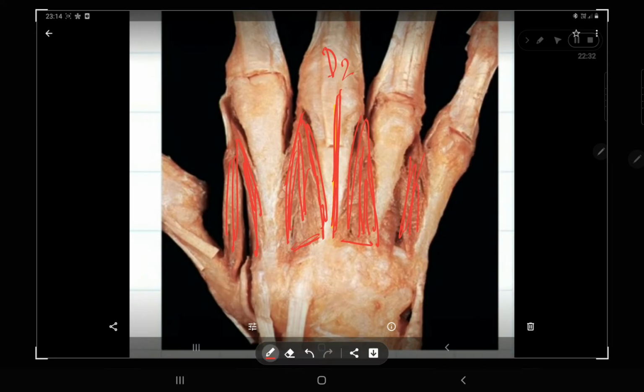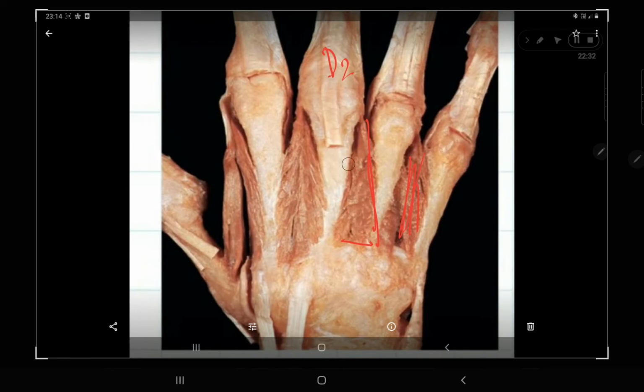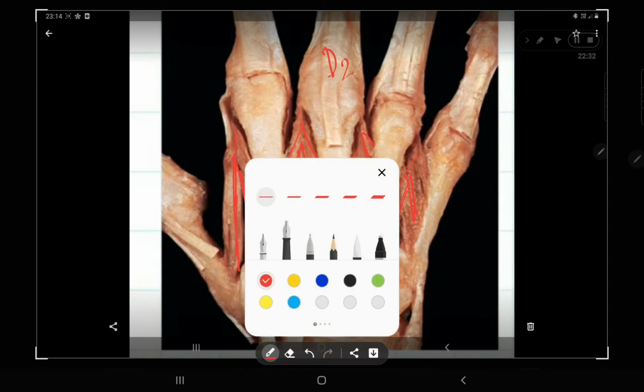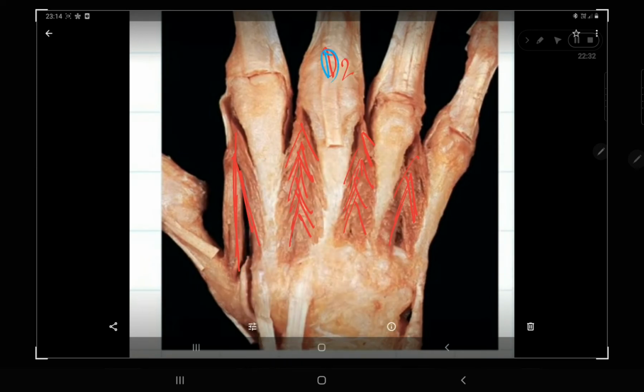One thing you can see here also: your dorsal interossei muscles are bipinnate. You can see all the dorsal interossei muscles: one head here, one head here. Not heads, they are pinnations. So these all are bipinnate. So D for dorsal interossei.